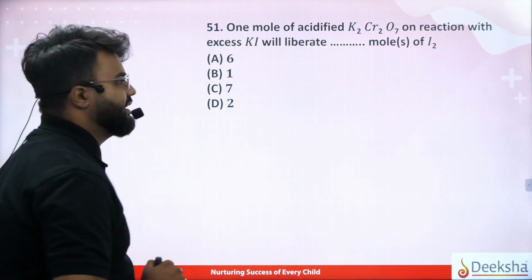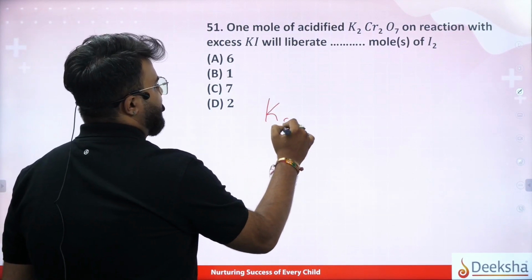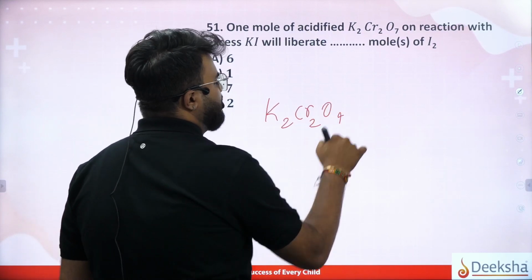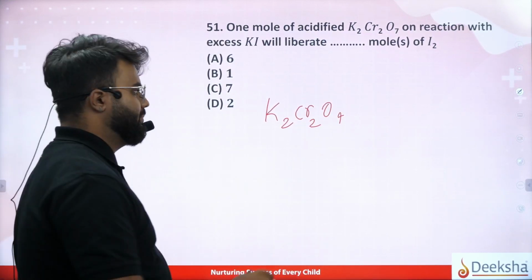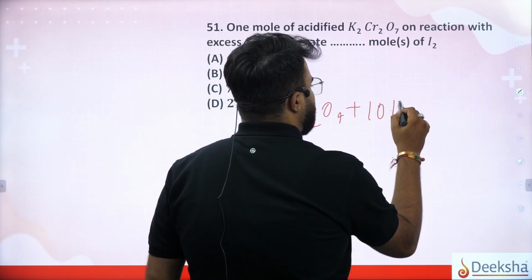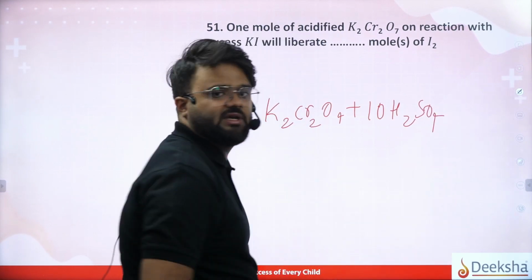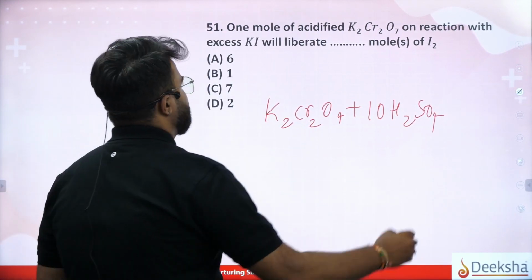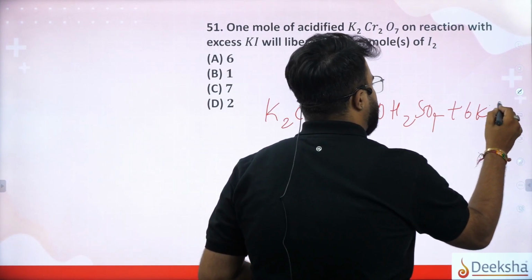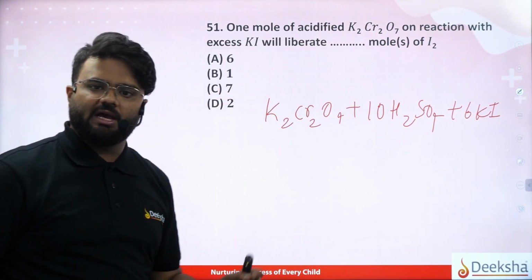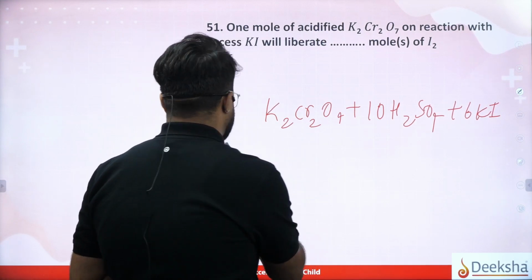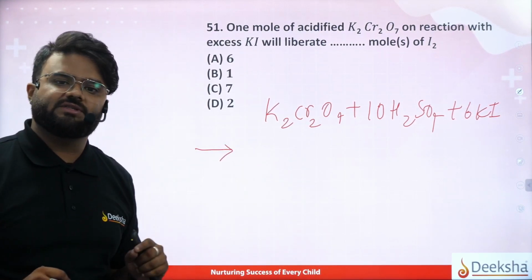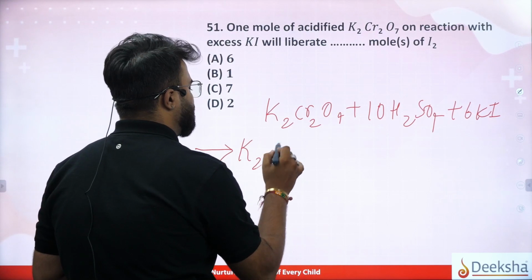K2Cr2O7 plus 7 molecules of H2SO4 plus 6 molecules of KI will give rise to K2SO4.